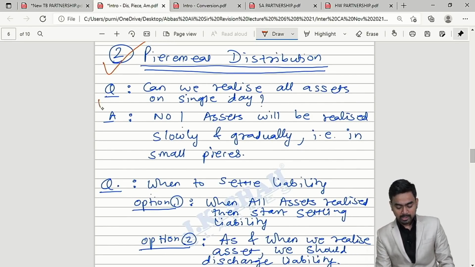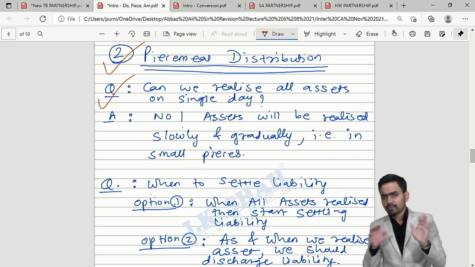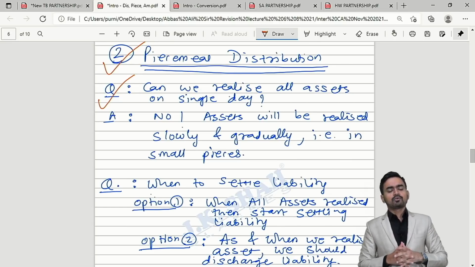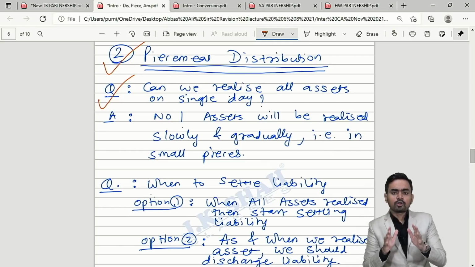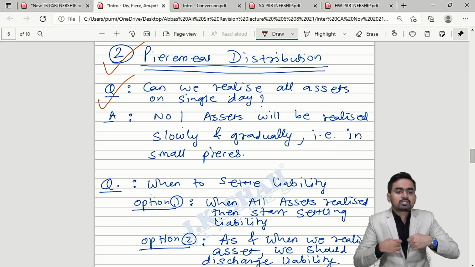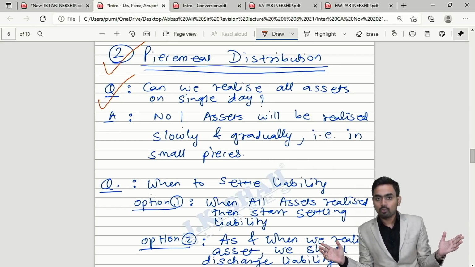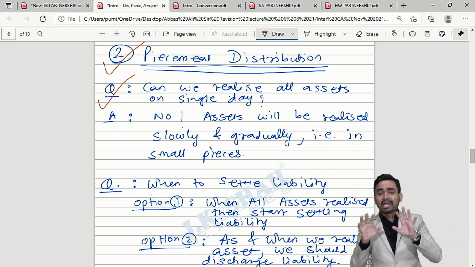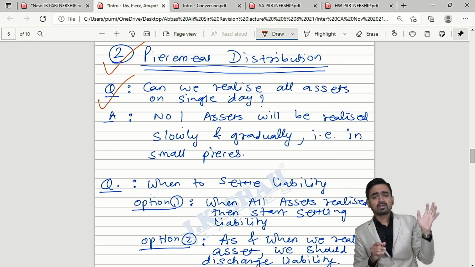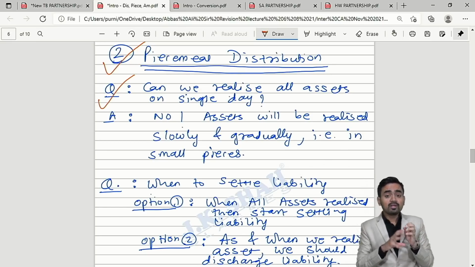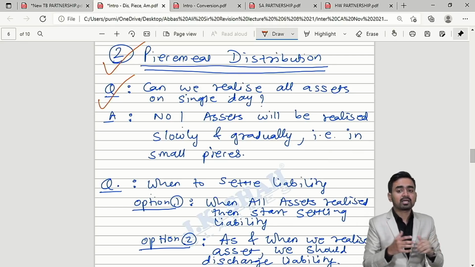Sir, what are they? Question number 1. You only think. Your objective is to dissolve the partnership firm. Okay. Now you are having so many assets in your balance sheet. Is it possible for you to sell all the assets on a single day? No. Correct. It means, can I say, if I am having machine, plant, land, debtor, stock, I will realize slowly and gradually these assets in the market.